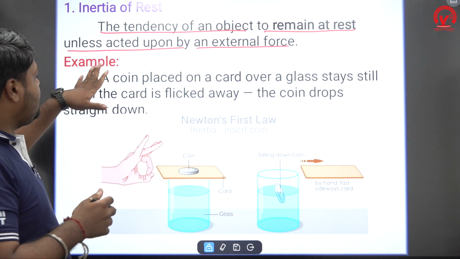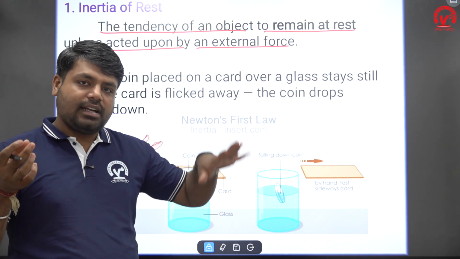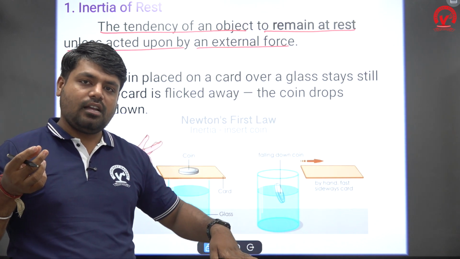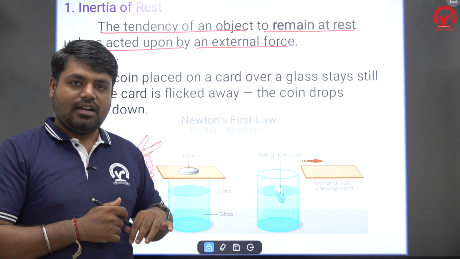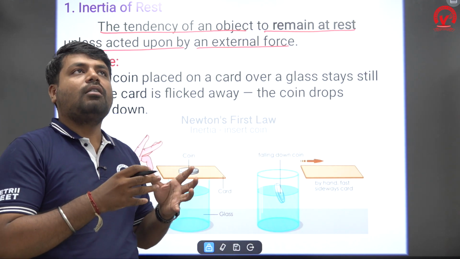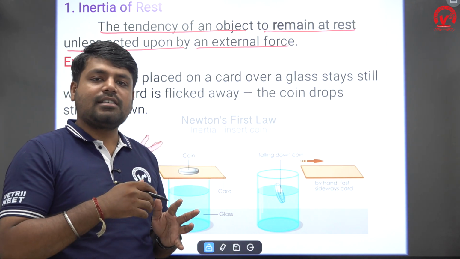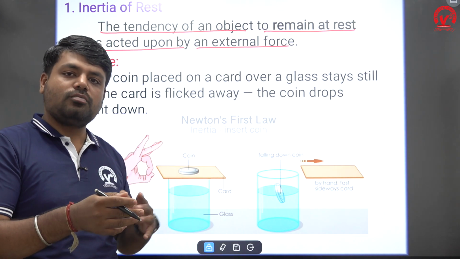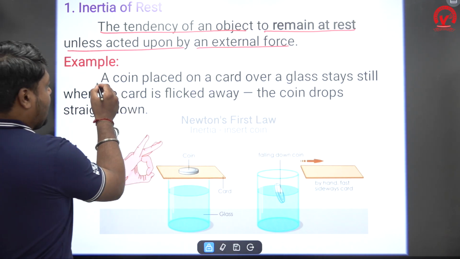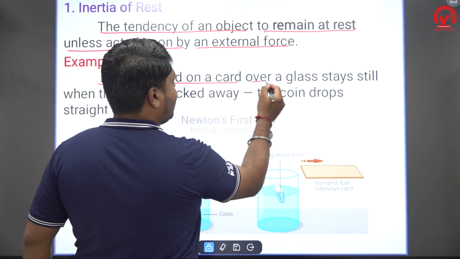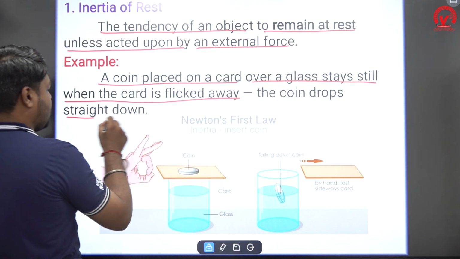When an object is at rest, it remains at rest unless an external force acts on it. It will give resistance to motion. When an object is at rest, it resists changing its state from rest to motion. How can we see an example? A coin placed on a card over a glass stays still when the card is flicked away. The coin drops straight down.